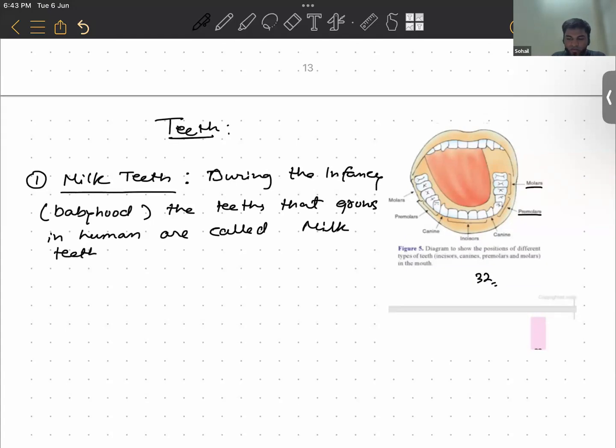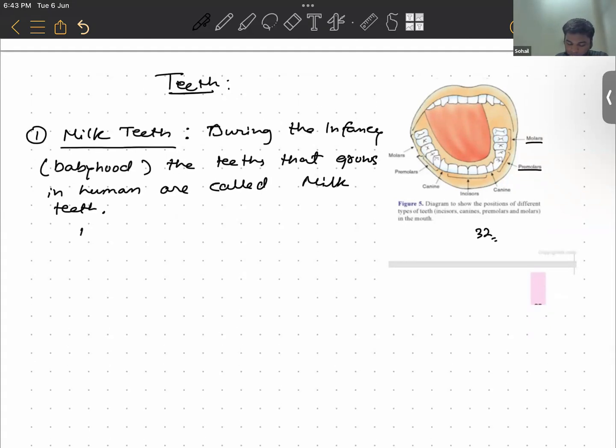Once they reach the age of 6 to 8 years, these teeth start to fall off.